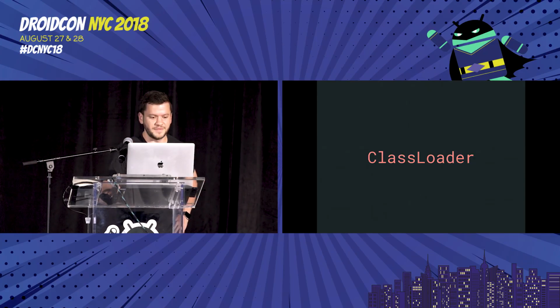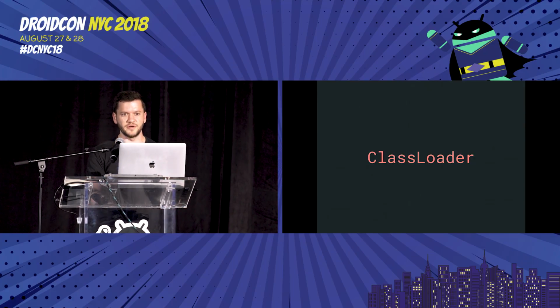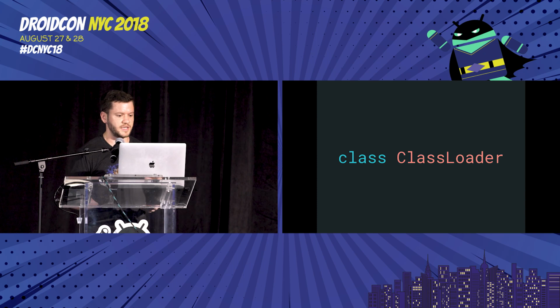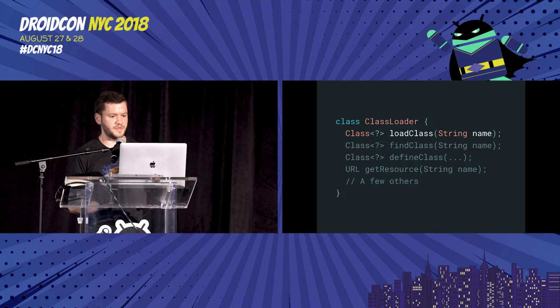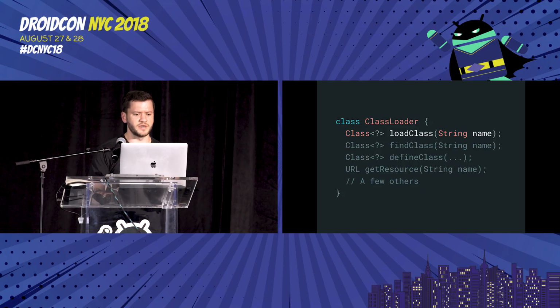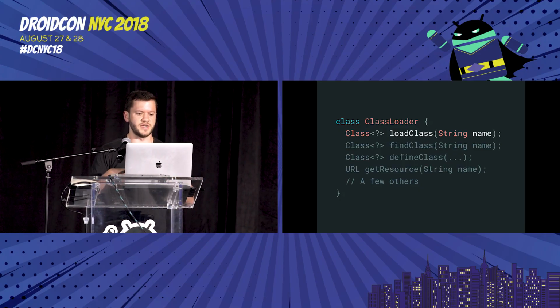There we go. So first and foremost, a class loader is itself a class. It's been there since Java 1, and it's a simple class with just a handful of methods for basically just pulling out various things. For the scope of this talk, we're just going to focus on this loadClass method. Now, ClassLoader is an abstract class that can have any number of implementations.